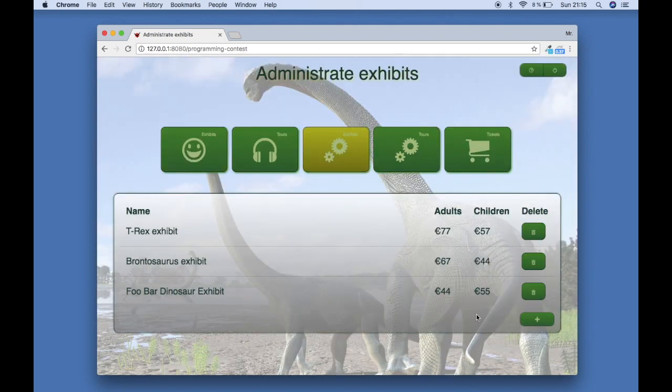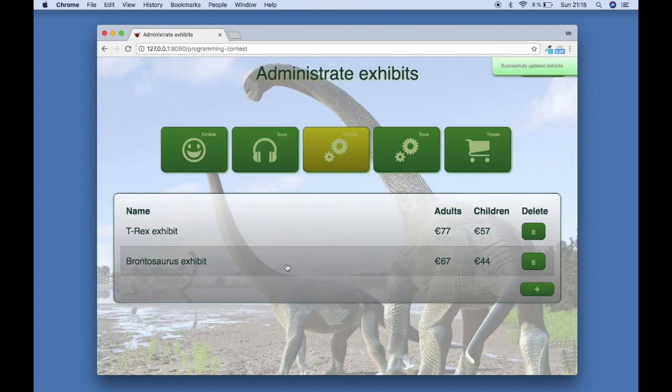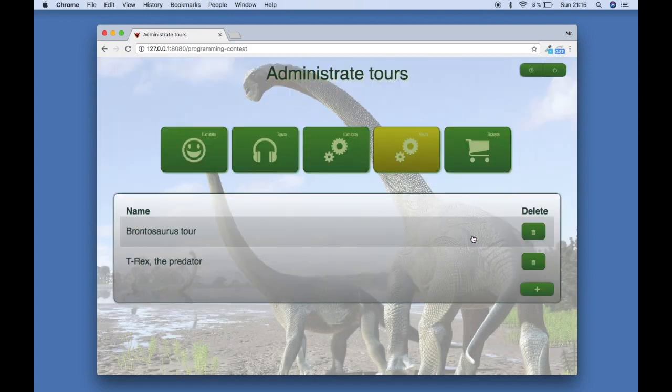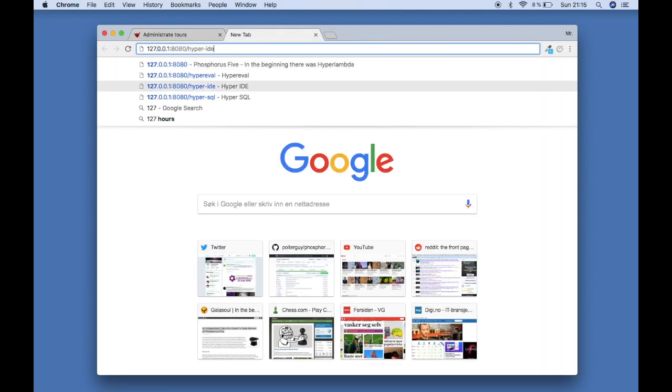And I can manage and delete exhibits. Every single tour belongs to an exhibit. As we saw, the system uses speech synthesis to translate automatically. That's actually a pretty cool feature of the system. And in fact, let's look at the code that actually does that.